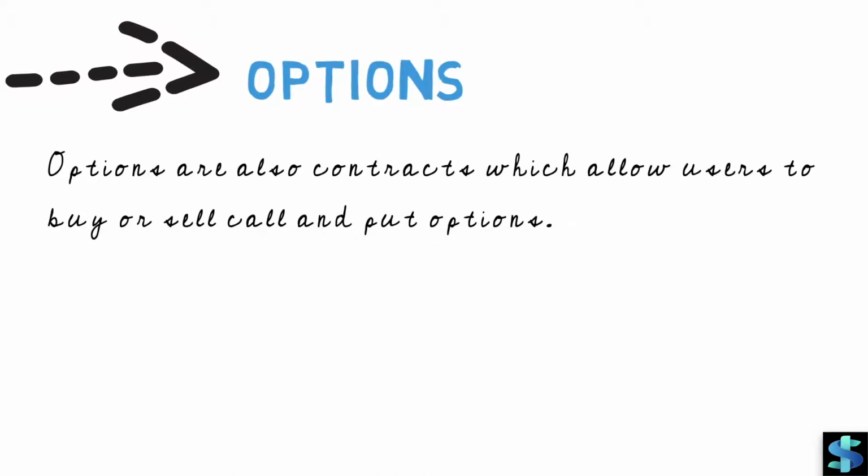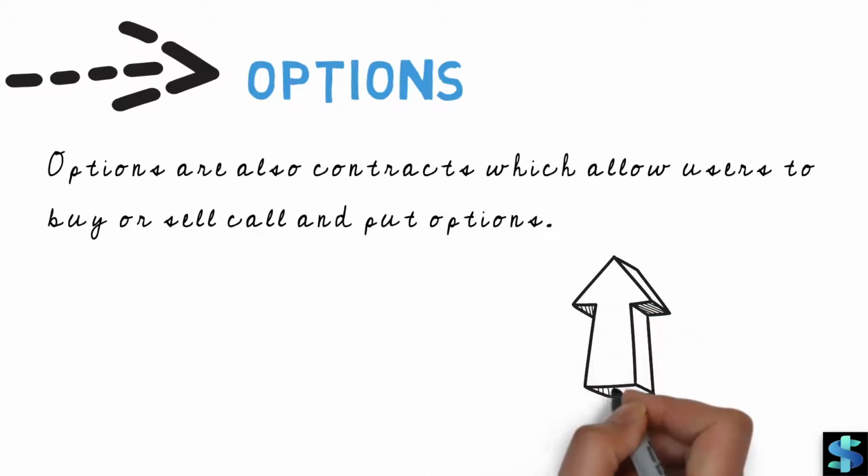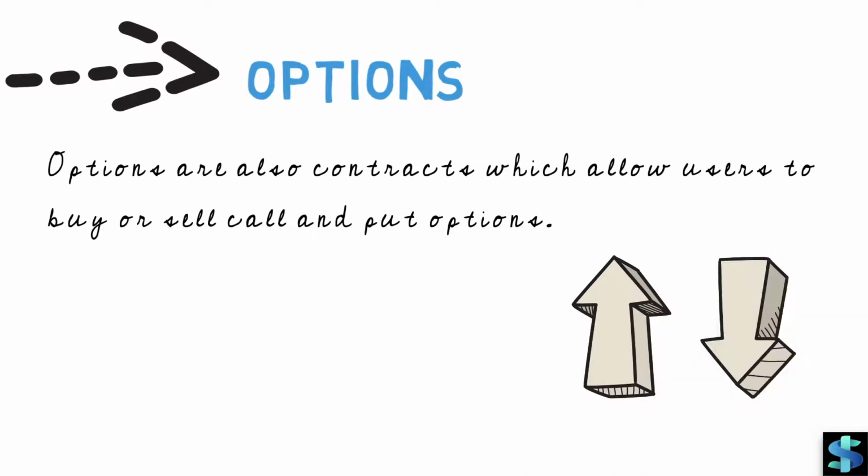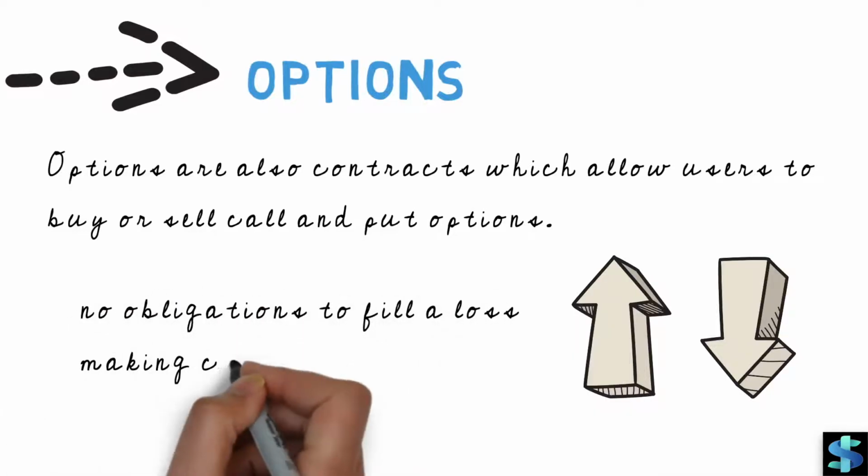A call option is bought when the prices are expected to rise and a put option is bought when the prices are expected to fall. A call option is sold when the prices are expected to fall and the put options are sold when the prices are expected to rise. In options, there are no obligations to fill a loss-making contract each day.